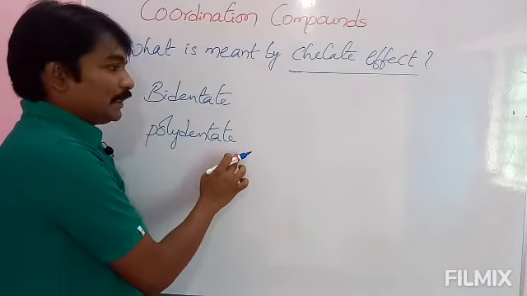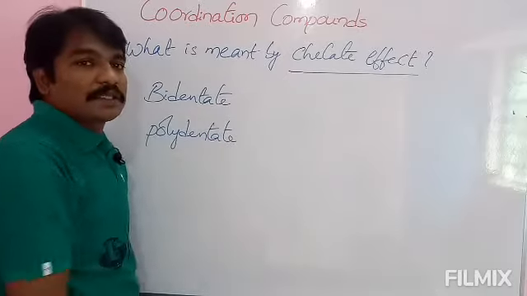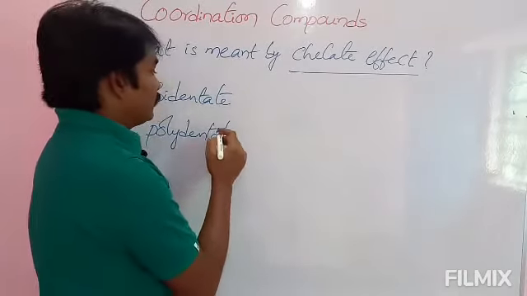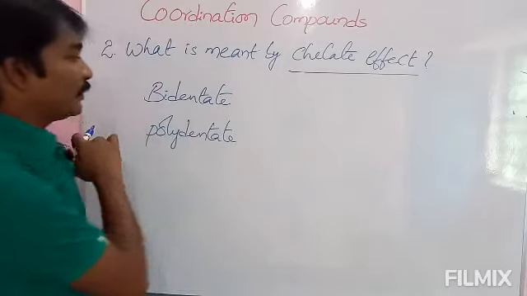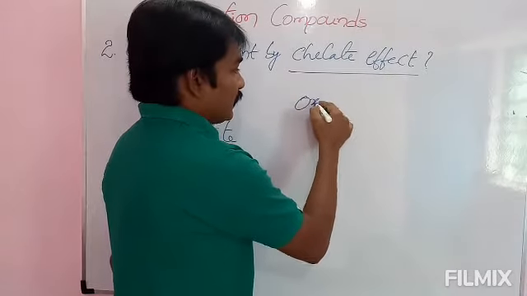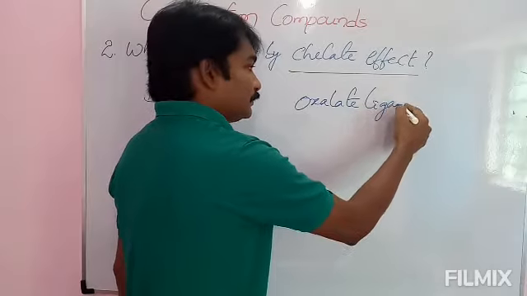See here, chelate effect. Bidentate or polydentate ligands form ring structures with a central metal ion. And with one example I will explain this one. For bidentate, you take the oxalate ligand.